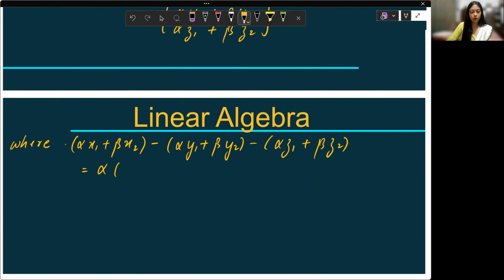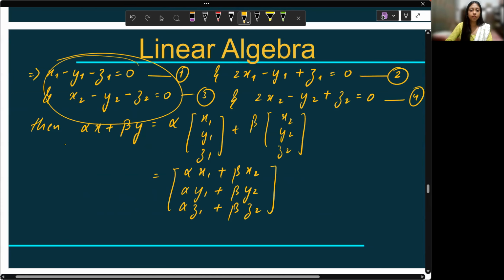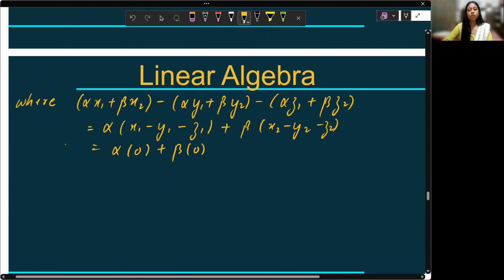Open this: alpha common, x1 minus y1 minus z1, and beta common, x2 minus y2 minus z2. These two brackets are individually 0 from equations 1 and 3. That's why this is equal to 0.